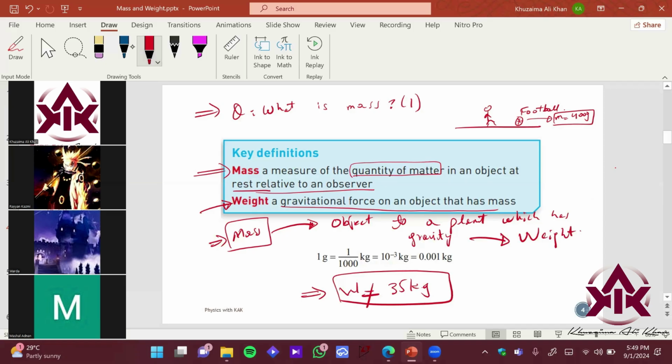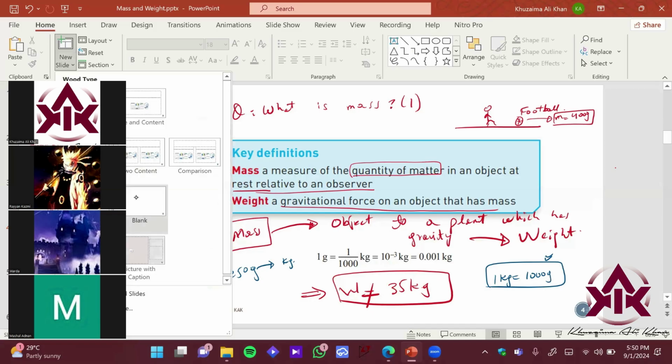Okay, so you should know this relation that 1 kg is equivalent to 1000 grams. If you are given a mass, let's say if I give you in a question that the mass of our object is 250 grams, you will always first convert this into kilograms, then solve the question, right? So you can use this relation, okay? This is called the ratio method. Let me solve it for you so that you remember.